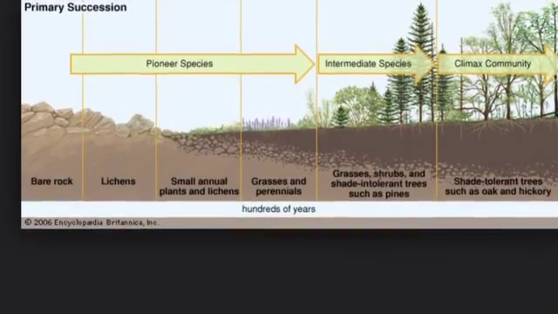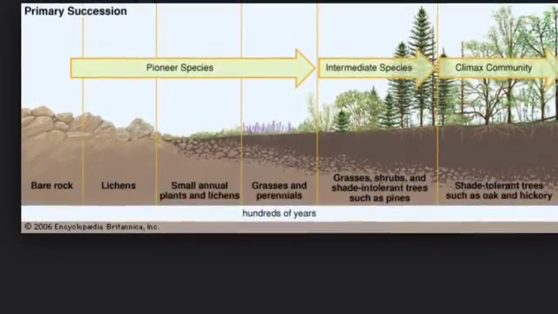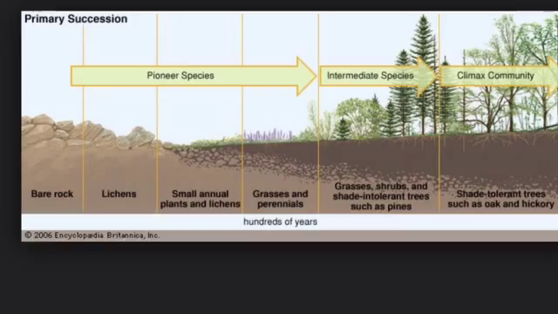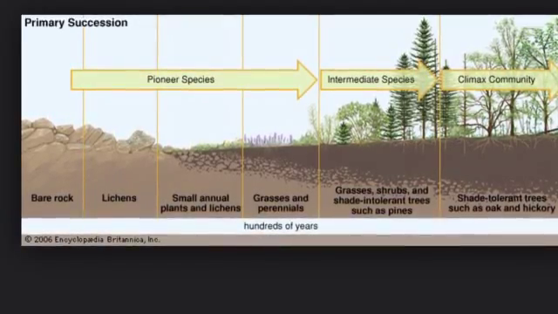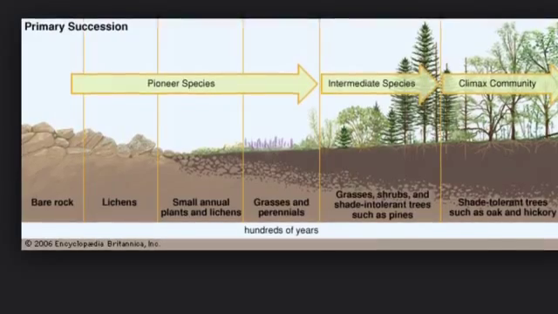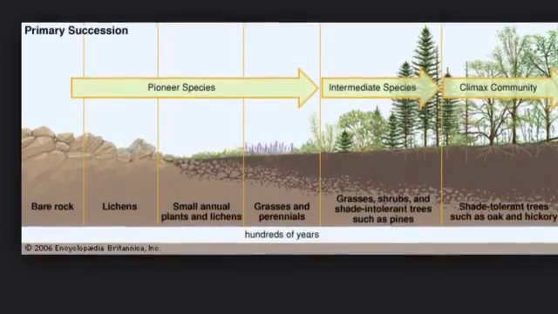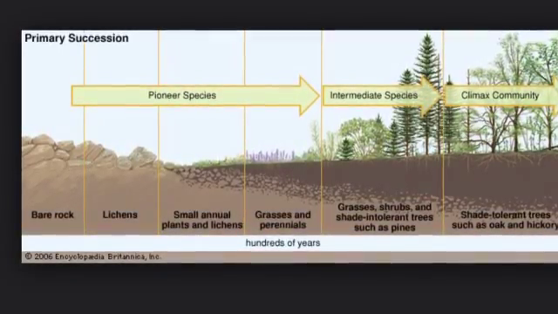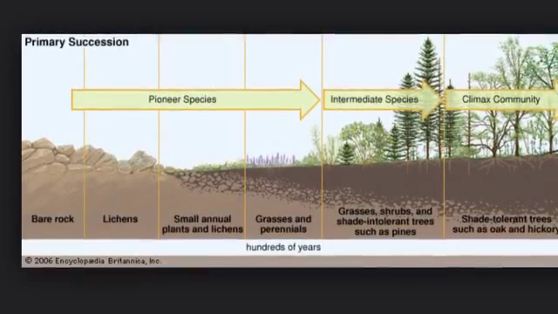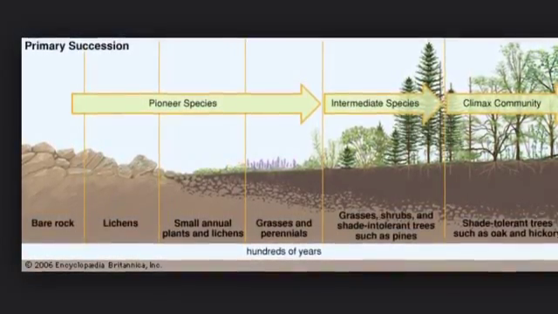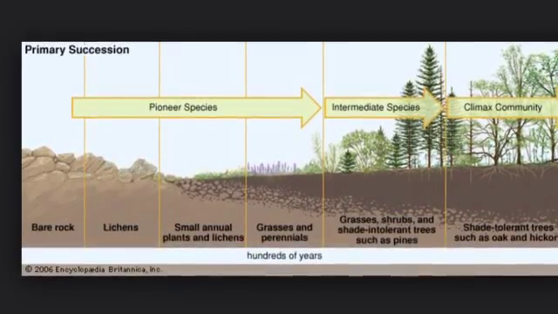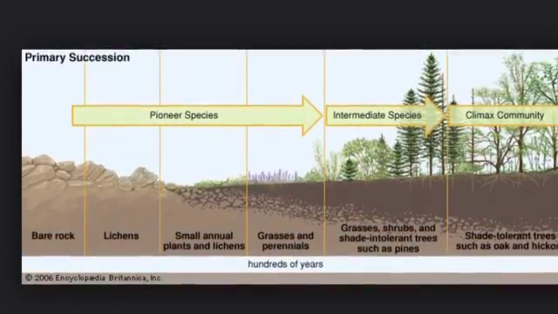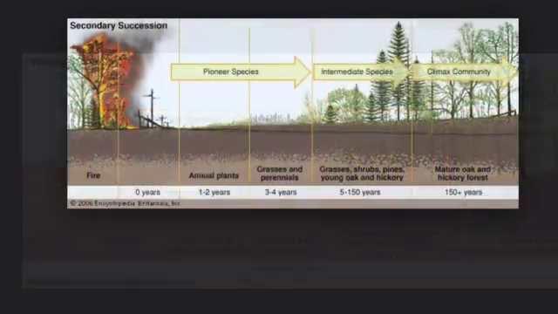Review time! Primary succession occurs over the course of many thousands of years. Primary succession starts with the bare rocks, moves to the pioneer species including lichens and moss, and then to the small annual plants and grasses. When all this organic material starts to build up, small trees and shrubs start to grow. This goes on until the soil becomes thicker and contains more nutrients to be able to hold older trees. When these organisms die, more soil is created, and finally, a mature community is set up.